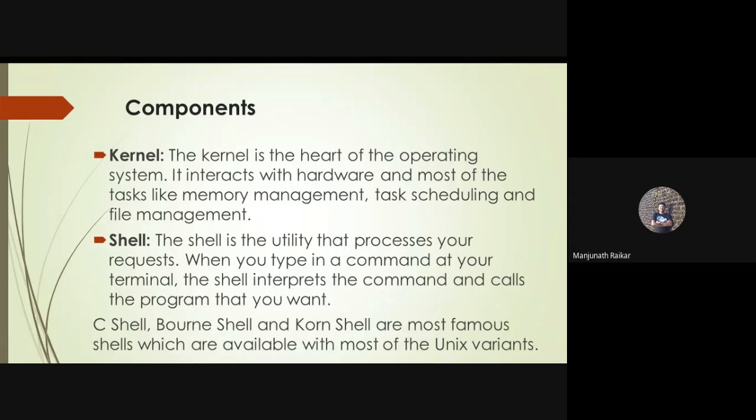In the case of a graphical user interface, we directly click on the icon. Like if you want to open a Facebook application, we click on the Facebook icon. If you want to open a Gmail application, you click on the Gmail icon. Clear? That is very easy for us. But in the case of the Unix operating system, we have to remember the commands to open a particular application. Then only, with the help of the command, is that particular application opened. Like that, there are various shells like C shell, Bourne shell, Korn shell, and the most famous shells which are available with most of the Unix variants. There are various types of shells, which we will discuss in the next slides.